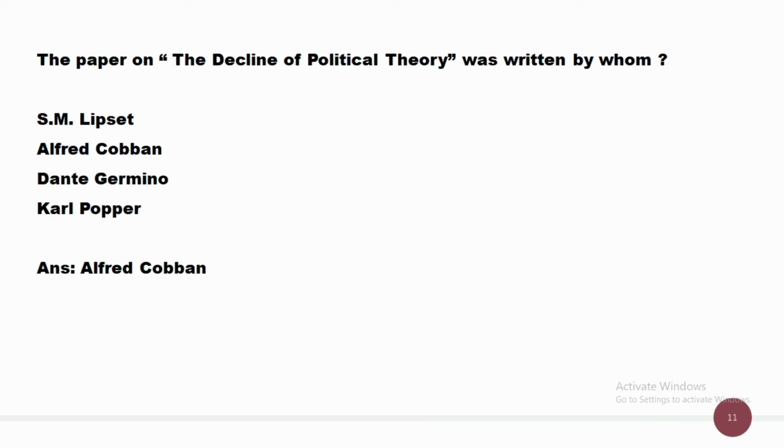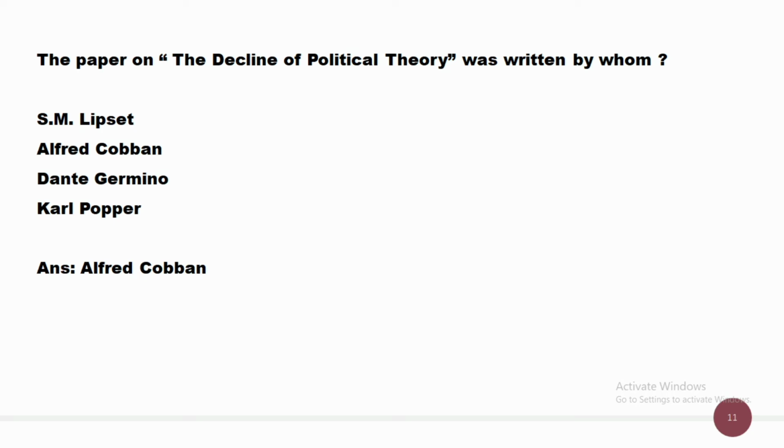Then the next question is, the paper on the decline of political theory was written by whom? Options are S.M. Lipset, Alfred Cowan, Germino and Karl Popper. The correct answer is Alfred Cowan. Alfred Cowan wrote the book The Decline of Political Theory.